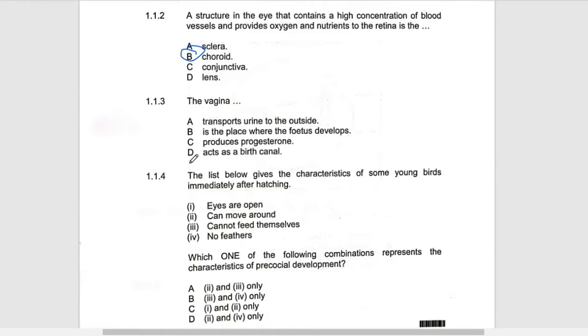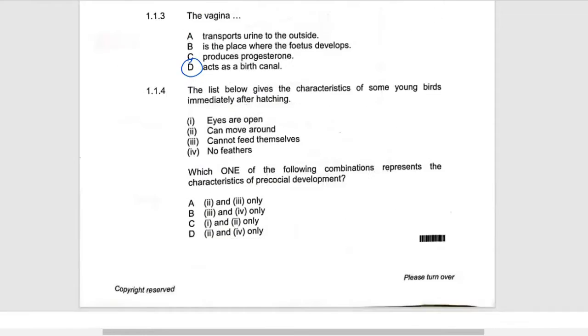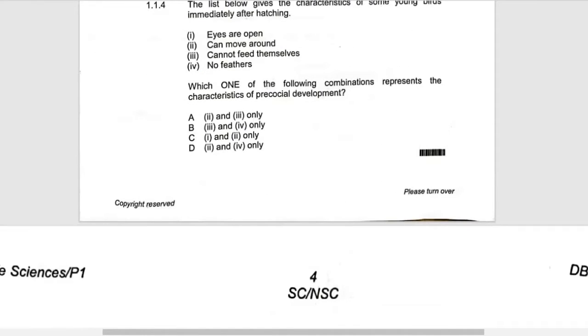Then they say it is a place where the fetus develops. It can't be, otherwise you would have seen the baby developing outside. Produce progesterone? No, the vagina does not have glands which produce hormones. Act as a birth canal? We usually know that the second name for the vagina is the birth canal. Therefore, that is the correct answer.